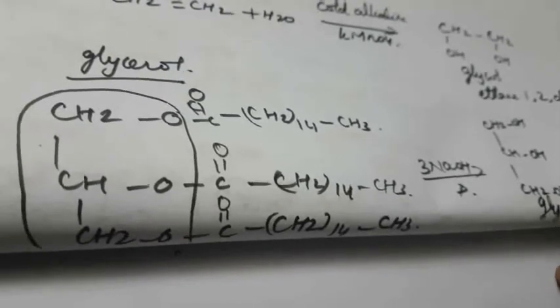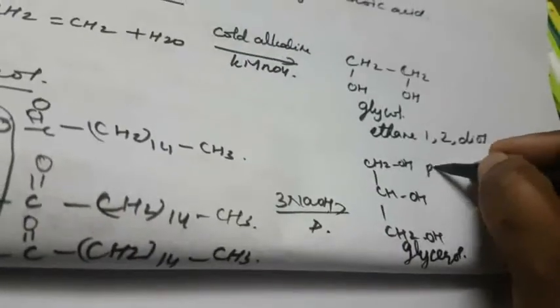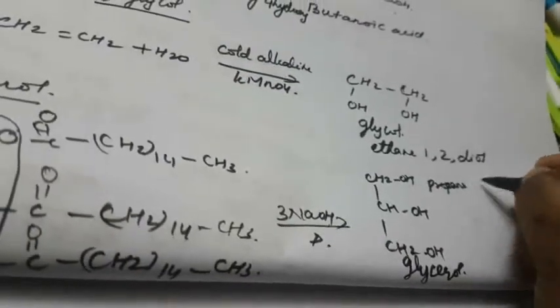When heating, what will happen? The OH, that is H, will come to this position. This will be liberated as glycerol. So how will the glycerol be? That is CH2OH, CHOH, then CH2OH. That is called glycerol. What is the name of this compound? 3 carbons means propane-1,2,3-triol.